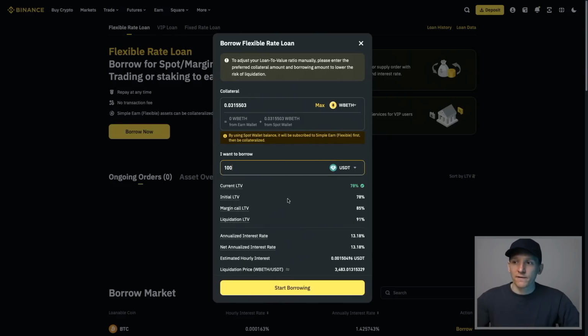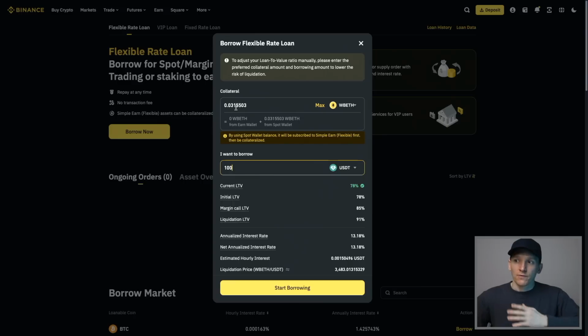Now you can see down here, there's something called LTV. This is loan to value, so the loan that you're taking in USDT relative to the value of your collateral. I put in $100 here, and Binance said you can have a loan to value of 78%. That means my $100 is 78% of the value of this right now.